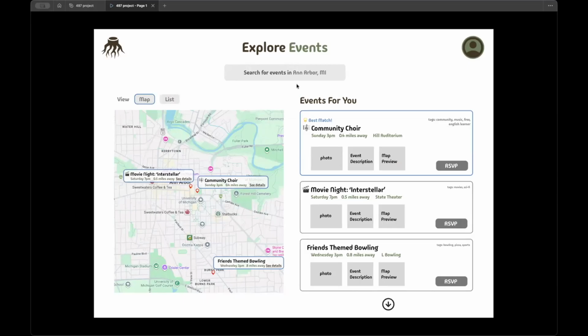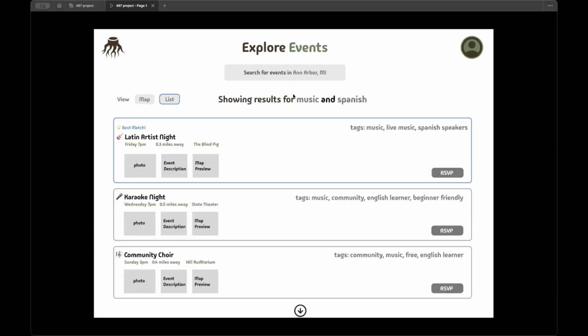Let's say this person is interested in something like Spanish music. Typing in those key tag words, we would separate out. There we go, music in Spanish. And using our matching algorithm, Latin Artist Night is our best match. This was the closest response that we have. This is great. This is very exciting.